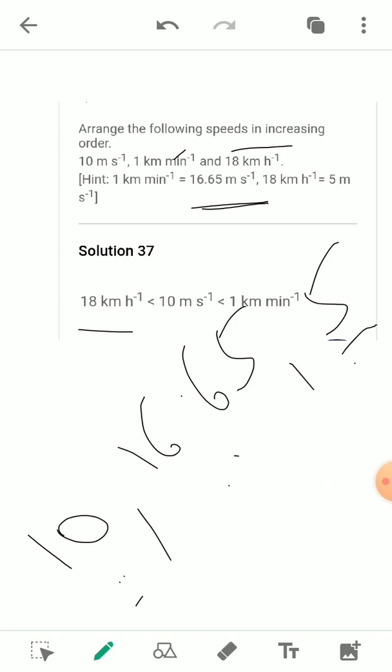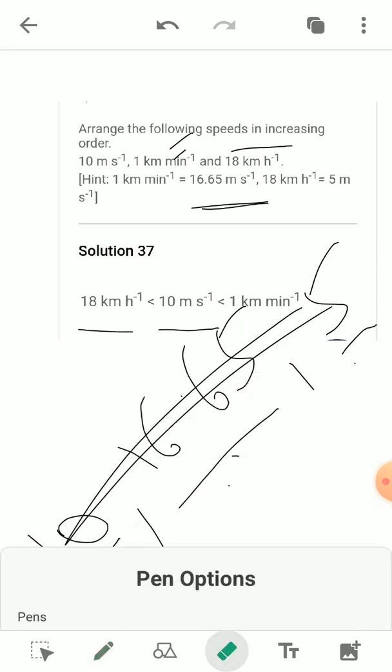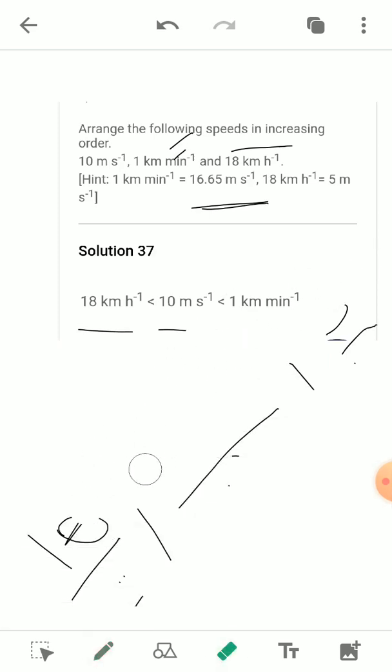Then out of these two, 10 meter per second is smaller as compared to 16.65. So we will place 10 meter per second after 18 kilometer per hour, and finally 16.65 is the larger among the three, and this is the value of 1 kilometer per minute. So we will keep 1 kilometer per minute at last, which is the largest value.